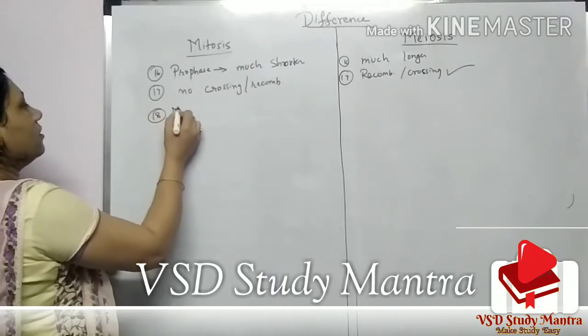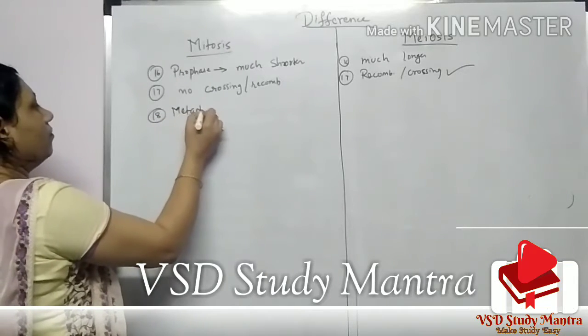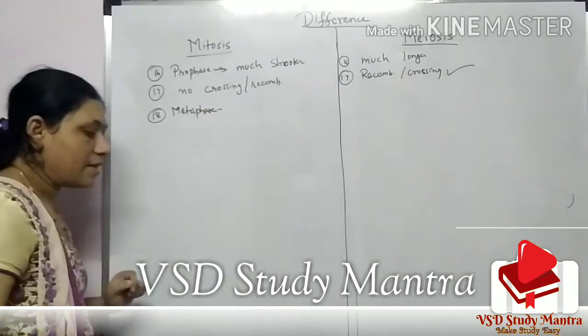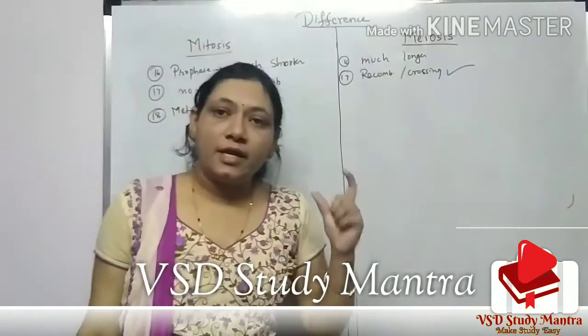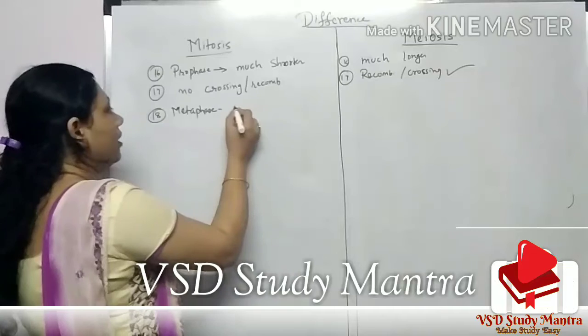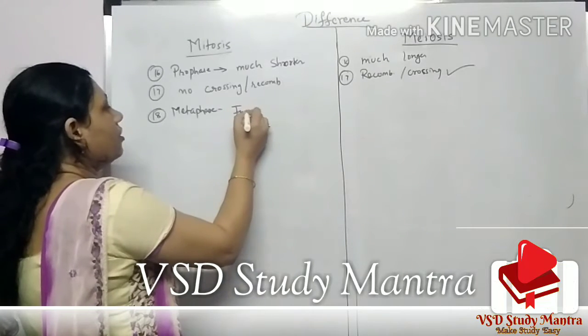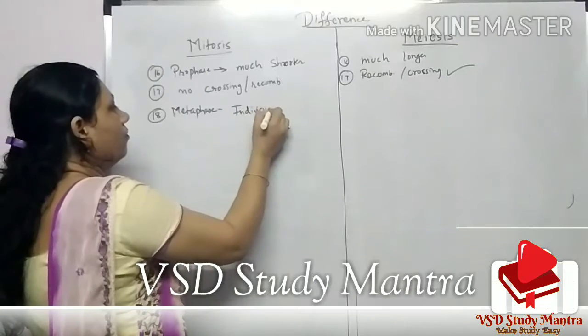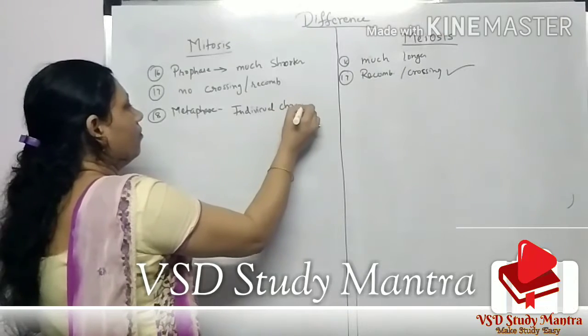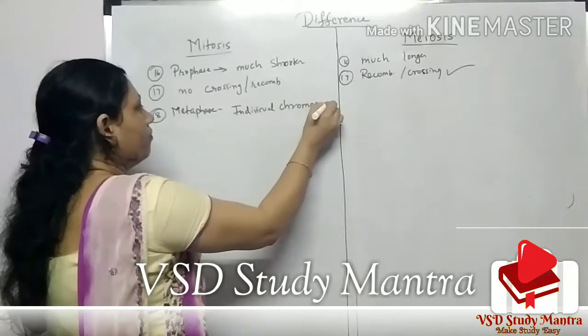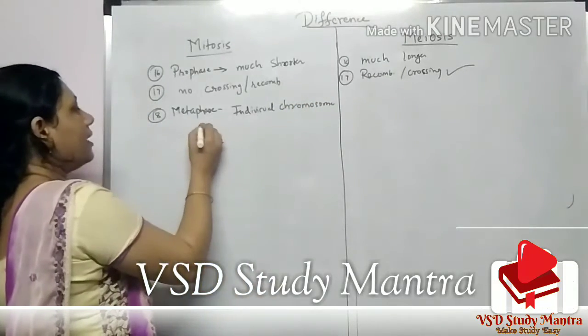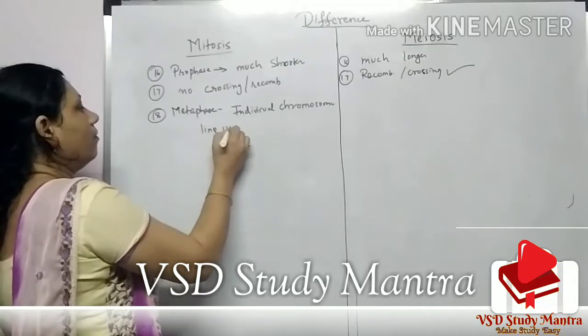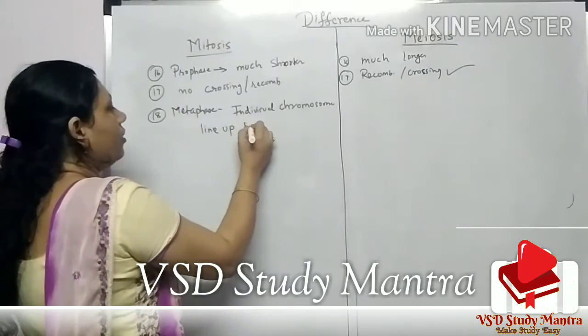In metaphase, what happens in metaphase? The individual chromosome is lined up to the equator.